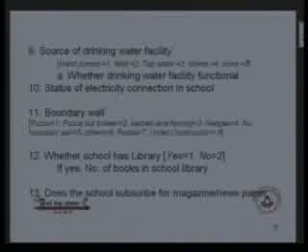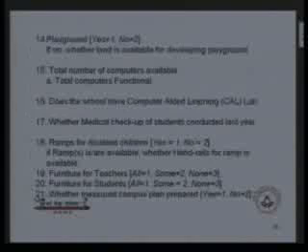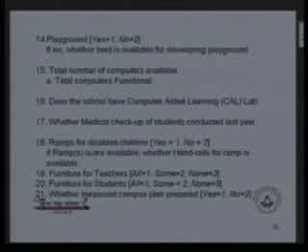Now, status of electricity connection in the school, you have to specify if it is there. If the electricity connection is there, then you have to specify yes. If it is not there, you have to specify no. If the connection is there but it is not functional, then you have to specify 3. Similarly, for point number 11, we are asking about the type of boundary wall, whether it is pakka but broken, partially pakka, or barbed wire hedges, no boundary wall, others, partial boundary wall is there, or boundary wall is under construction. Each and every option has been given a code. You have to specify that code.